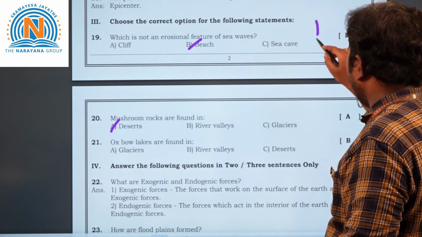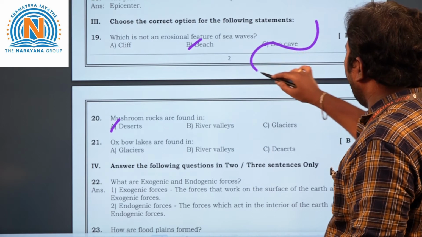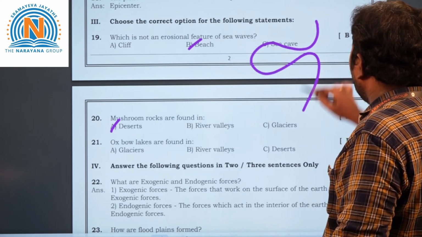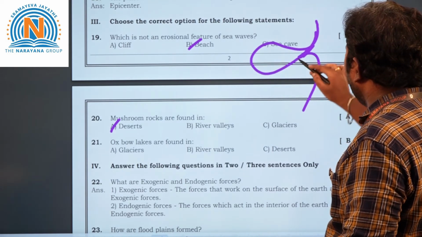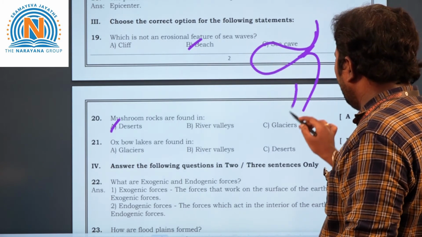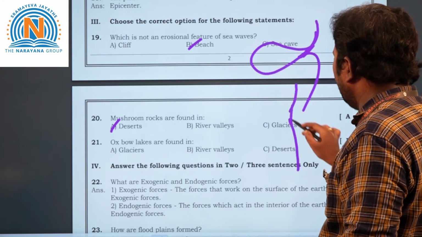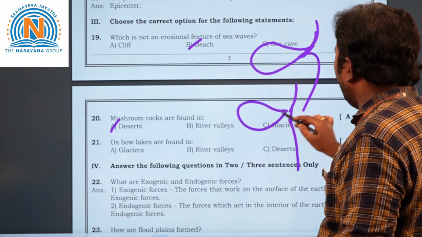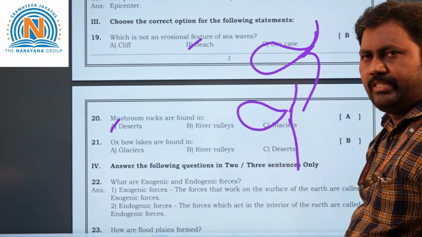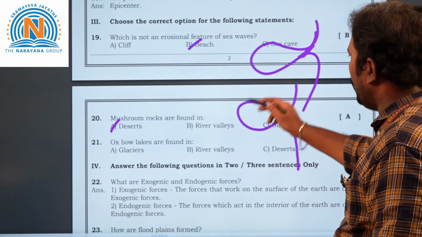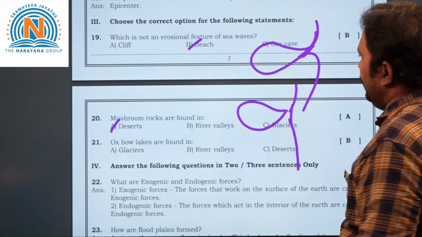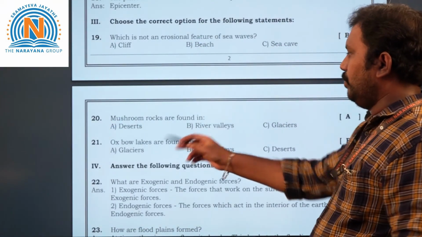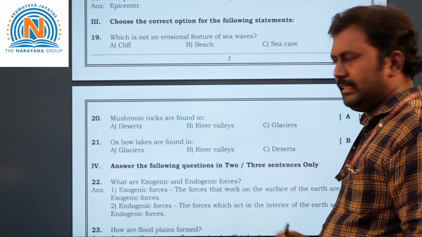See, for example, if a river is going on like this, it will take meanders like this. After depositing here, it will be divided like this. See, this is the main stream, and this divided part will be separated from the main stream. So these are called oxbow lakes. So oxbow lakes are found in river valleys.